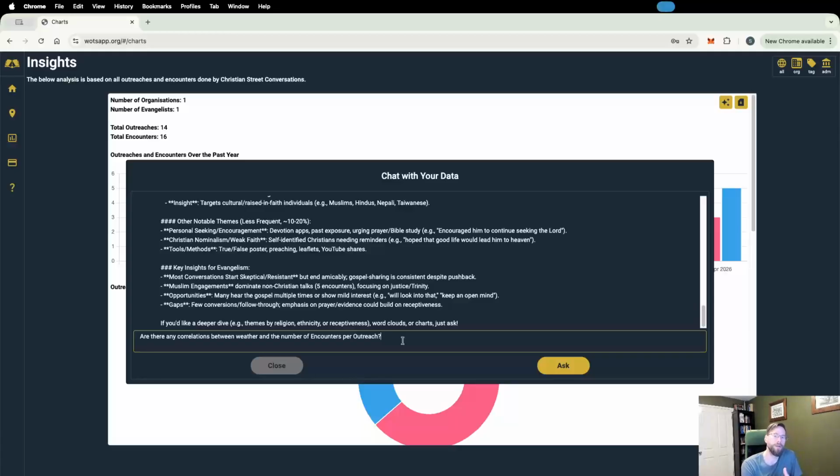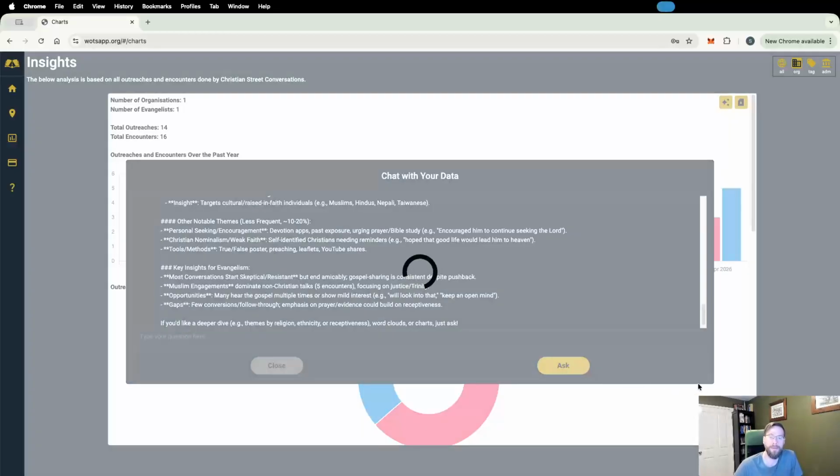So those times that I didn't have any encounters, was the weather particularly bad on those days, and when it's been sunny and good conditions, do the encounters sort of happen? Again, it can be interesting, given the statistical significance here is not too many outreaches and encounters to draw too many conclusions from, but let's give it a try. So let's ask that. Again, it's taking its time to think this through.